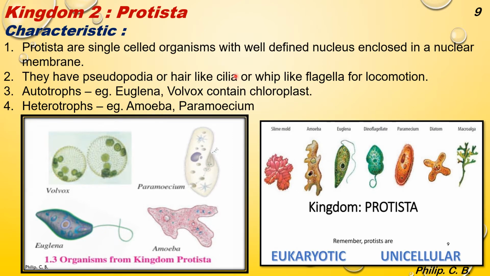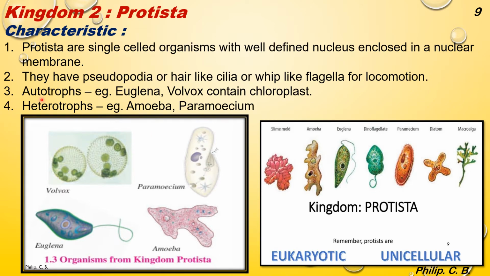Now coming to the second kingdom, Protista. The first characteristic, Protista are single-celled organisms with well-defined nucleus enclosed in a nuclear membrane. Means unlike Monera, in Protista the nucleus is very well defined, that is having nuclear membrane. They have pseudopodia or hair-like cilia or whip-like flagella for locomotion. Means they've got various locomotory organs, cilia, flagella or pseudopodia in case of amoeba.